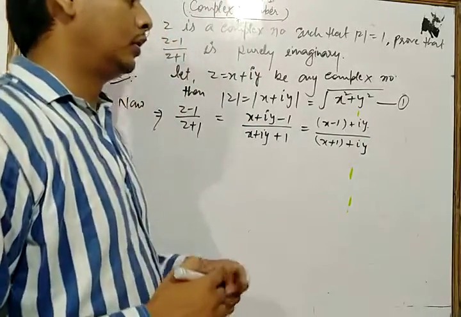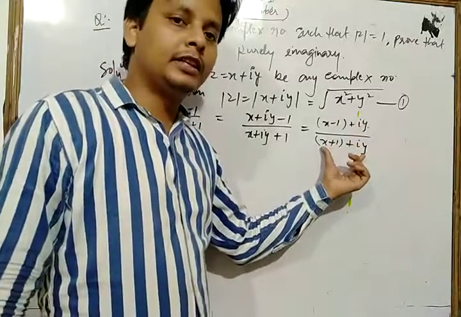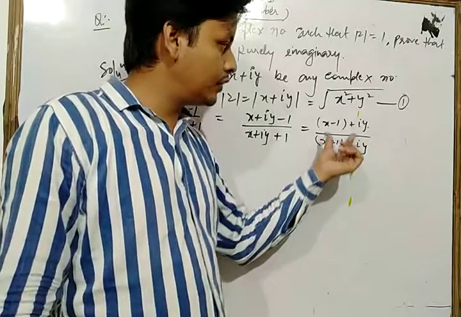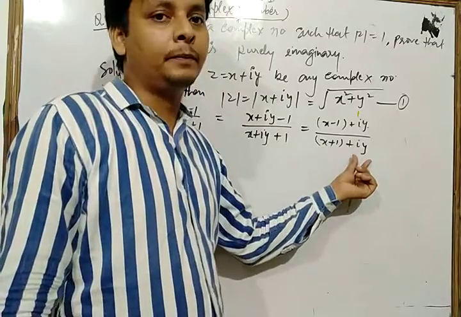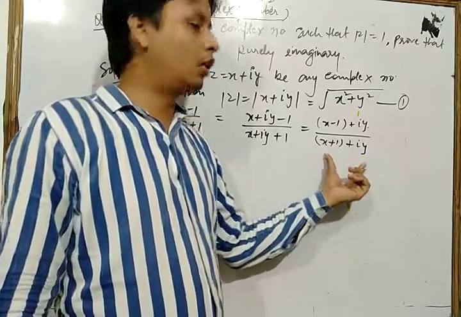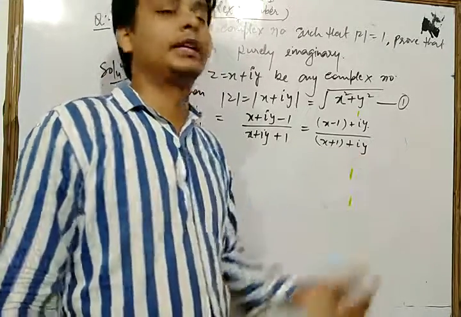Now we multiply both the numerator and denominator by the conjugate of the denominator, that is x plus 1 minus iy, because the conjugate of x plus 1 plus iy is x plus 1 minus iy.